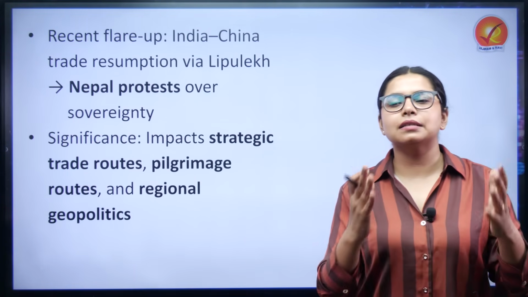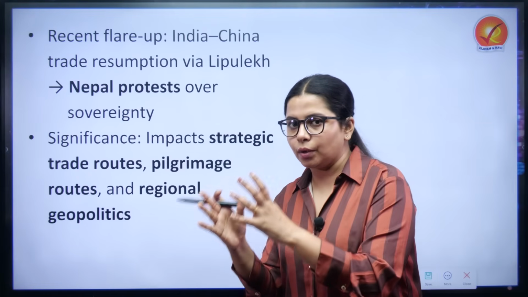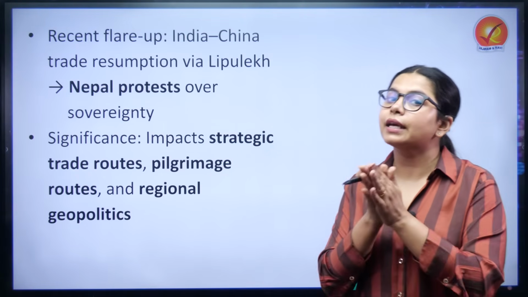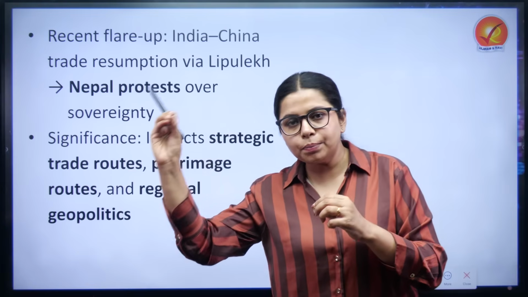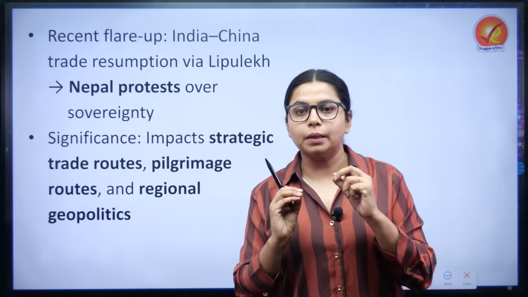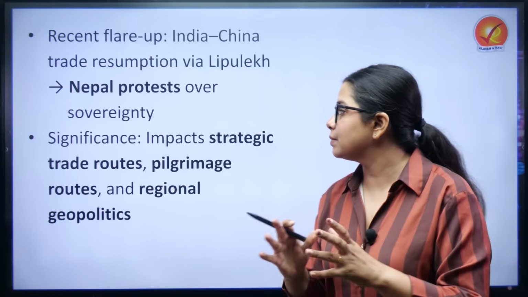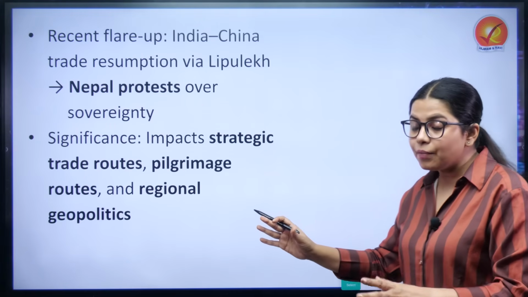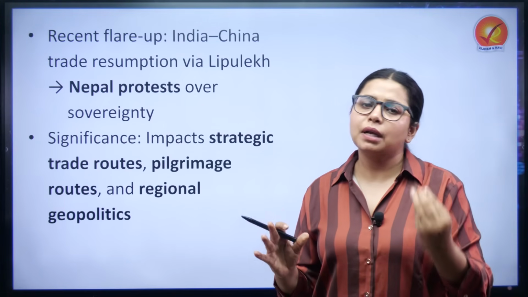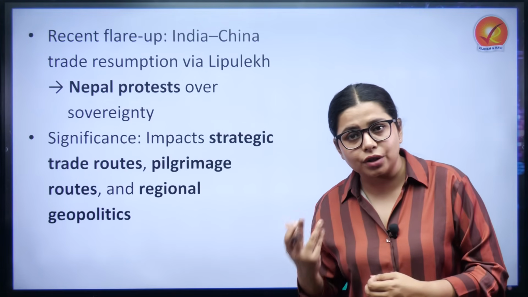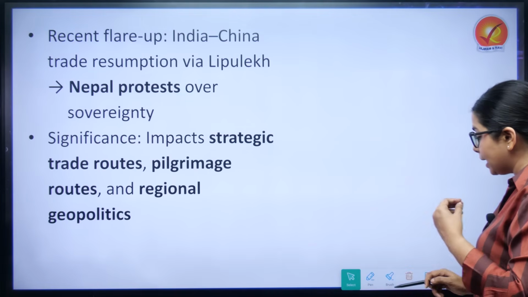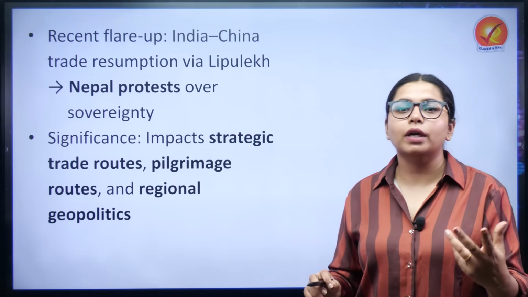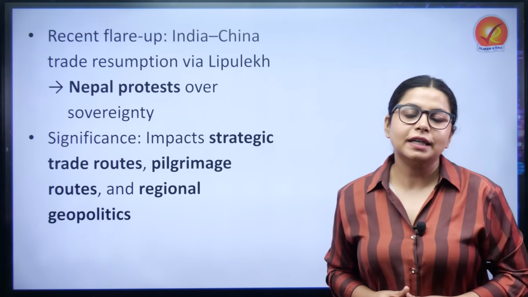This has resulted in objection from Nepal, which is asserting its sovereignty in the Kalapani region from the Limpiyadhura Pass to Lipulekh Pass. This is objected to by India, and it is of much importance, given it is a strategic trade route, a pilgrimage route, and it will play an important role in regional geopolitics as well.